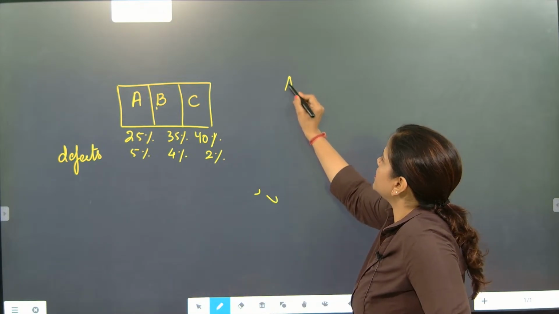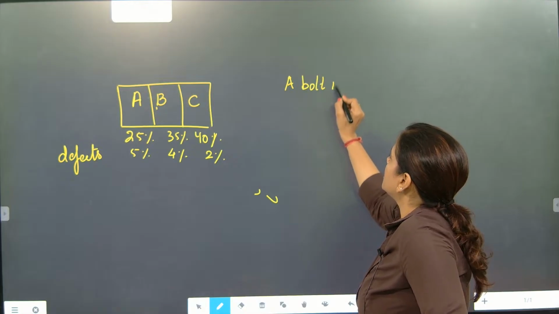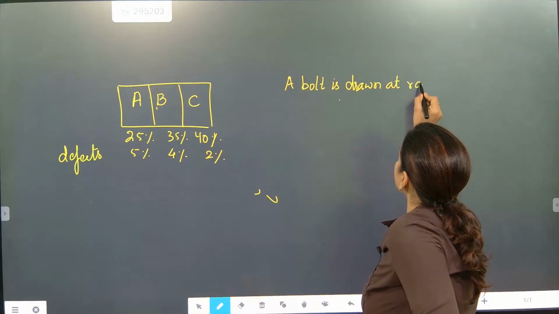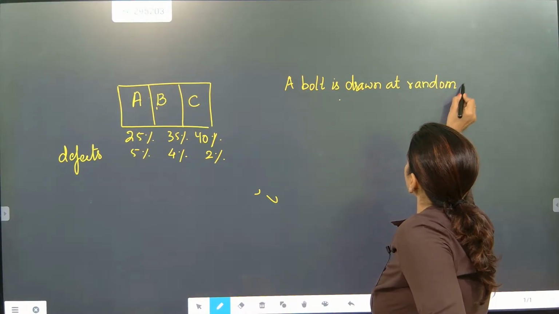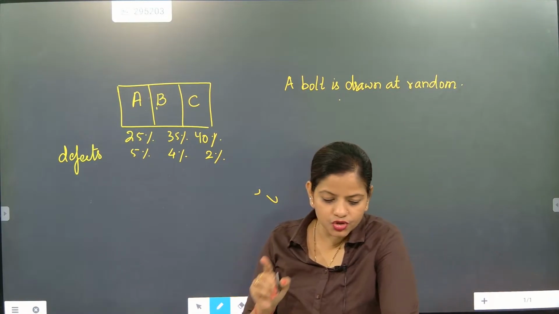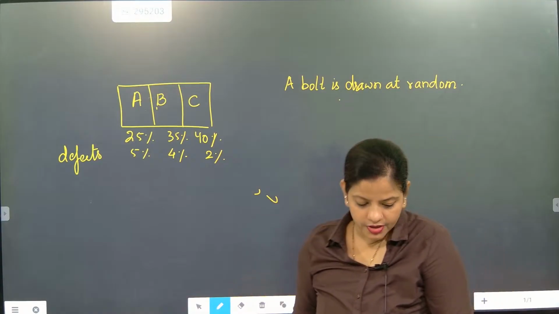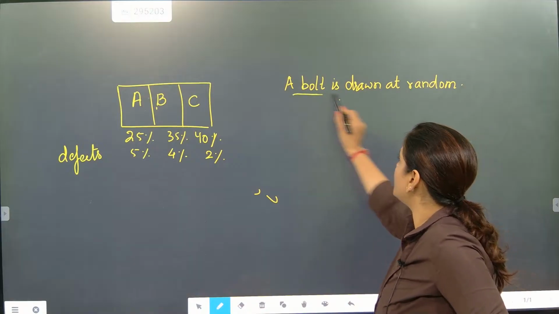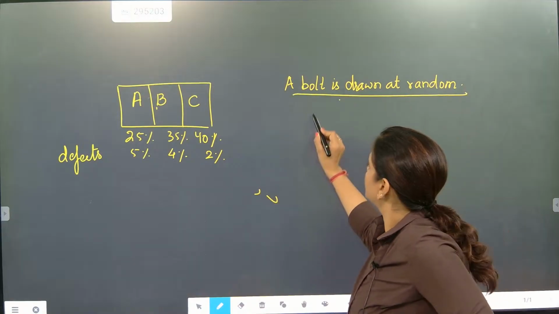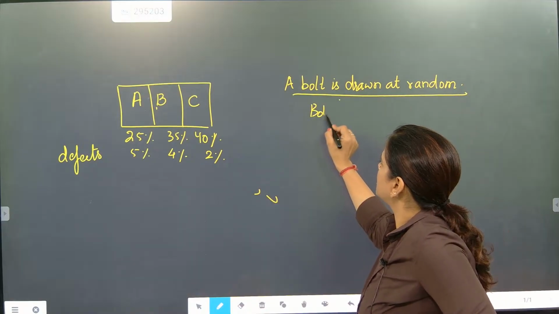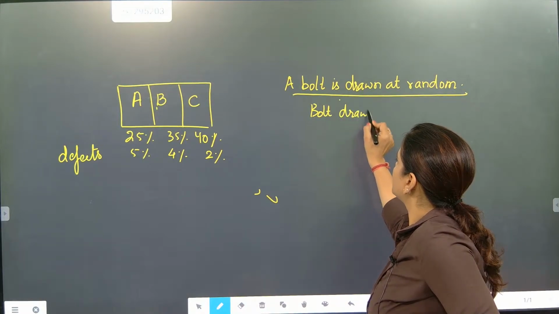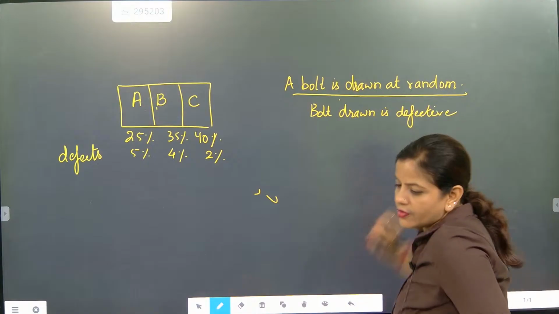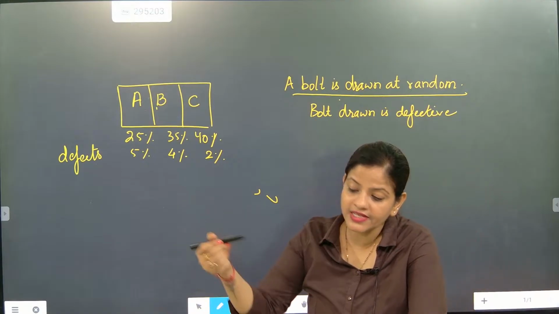So one bolt is drawn at random from the product. If the bolt drawn is found to be defective, the bolt you are taking out is defective.